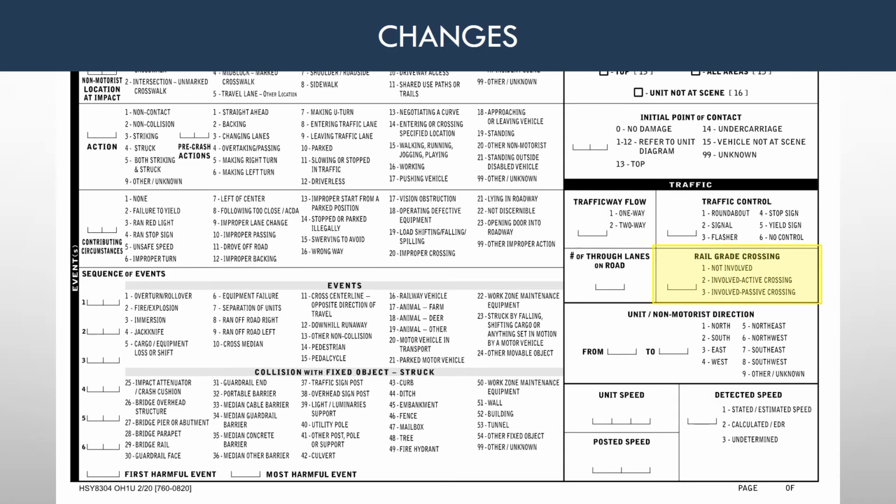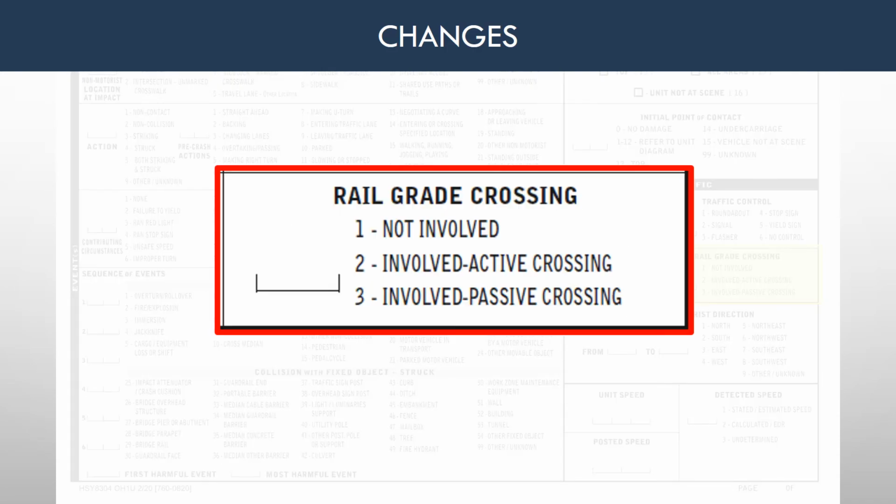Rail grade crossings were broken out as their own caption. The reporting officer should indicate whether a rail grade crossing is involved, active crossing, or passive crossing. A stop or yield sign only would be defined as a passive grade crossing.